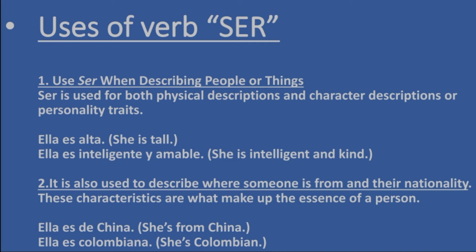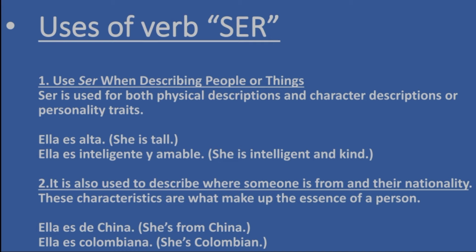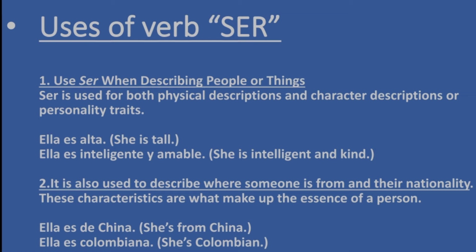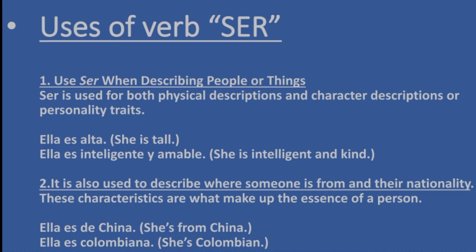Second, it is also used to describe where someone is from and their nationality. These characteristics are what make up the essence of a person. For example, ella es de China. She is from China. Ella es colombiana.